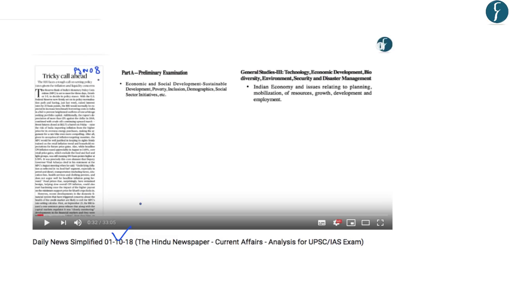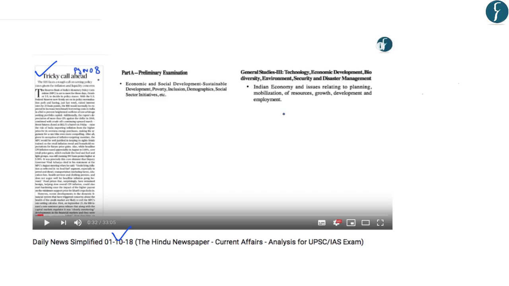Now in the DNS of 1st October 2018, we had learned why the decision by RBI on policy rates will be a tricky call. Which means that should the RBI increase the policy rate or should the RBI decrease the policy rates? So you can go through this article and understand about the possibilities that were available in front of RBI, and why the decision on policy rate was a tricky call for RBI.